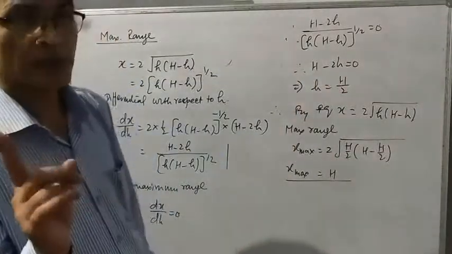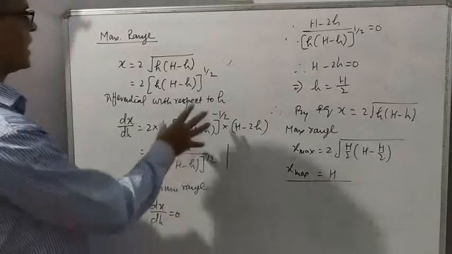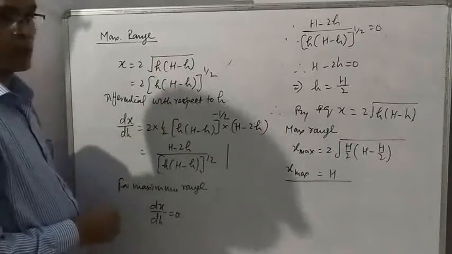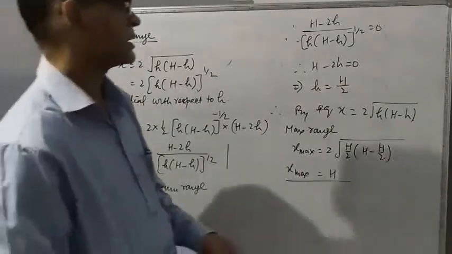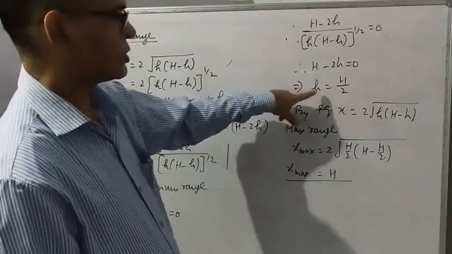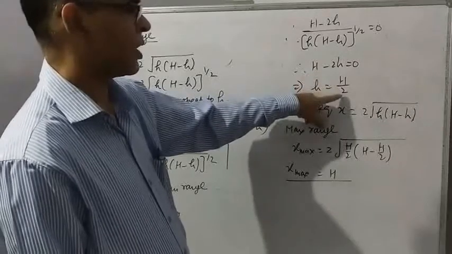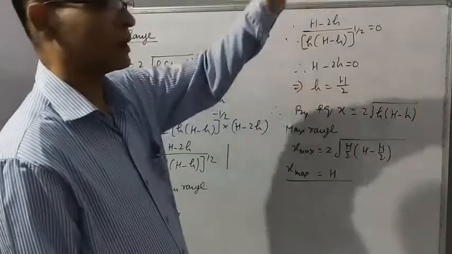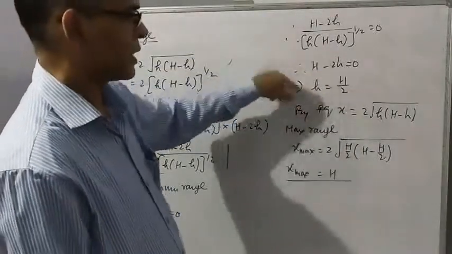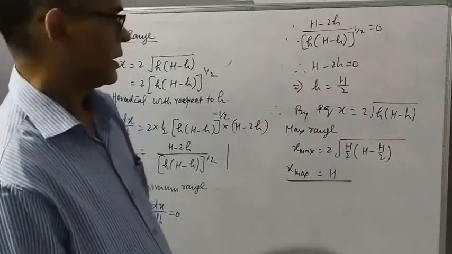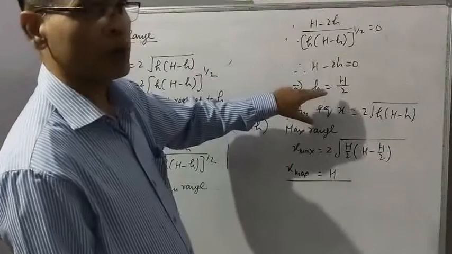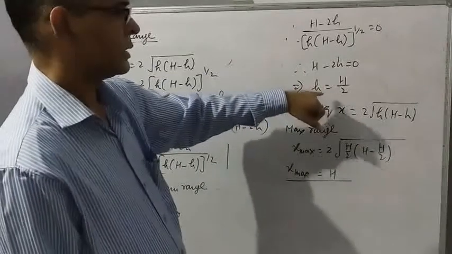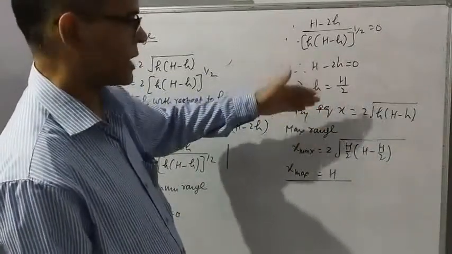Now students, listen to me carefully. If you are finding difficulty understanding this calculus, this differentiation, at least you should remember that for maximum range, position of hole should be in the middle of container, or you can say in the middle of level of liquid. This condition is important. So if the hole is made exactly in the middle of level of liquid, then range of water will be maximum.